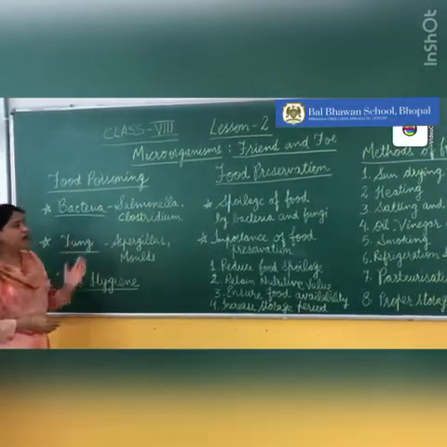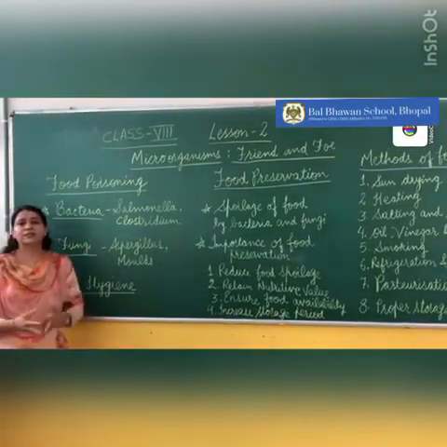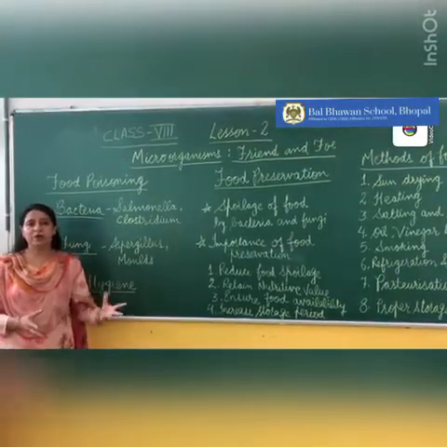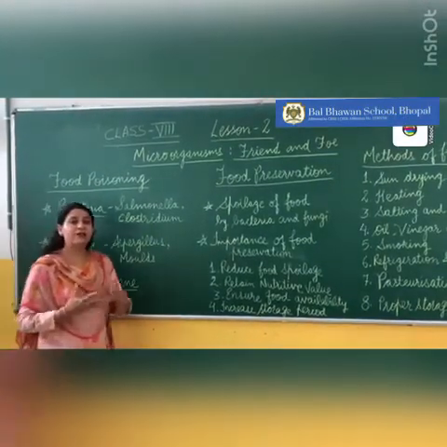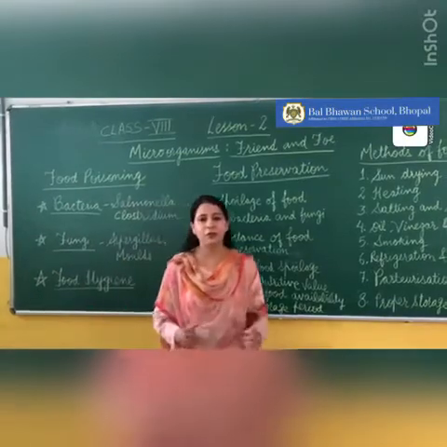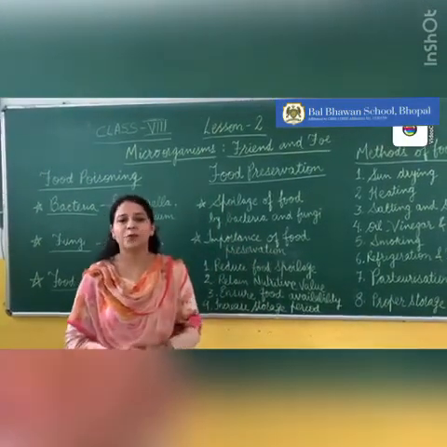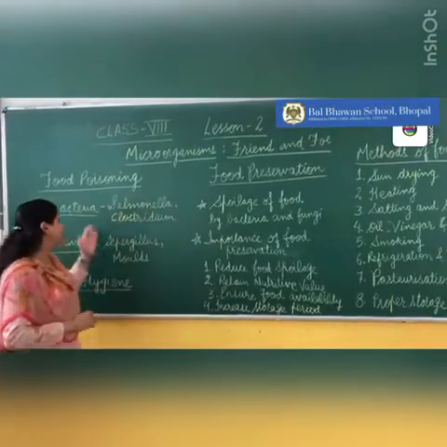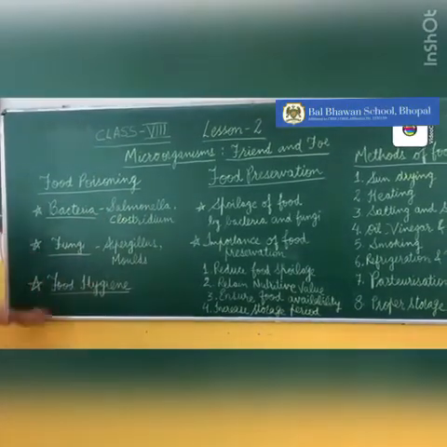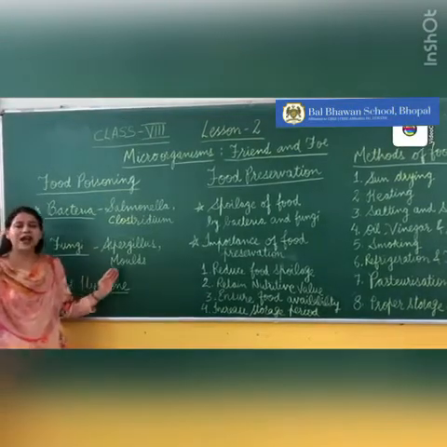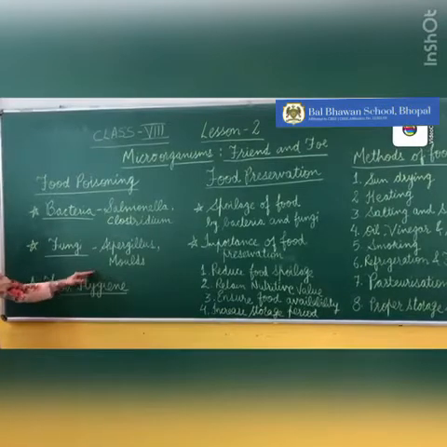Now microorganisms like bacteria and fungi cause the food to get spoiled. Their action causes the release of certain toxins in the food, which causes the food to get spoiled and become poisonous. Now bacteria include Salmonella and Clostridium, and fungi include Aspergillus and molds. Do remember these names, children, they are very important.